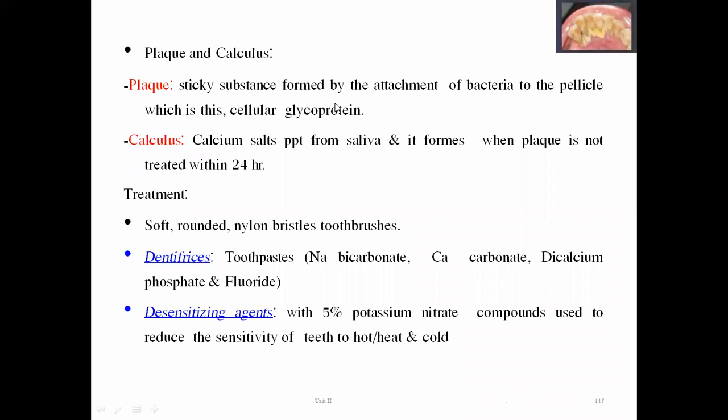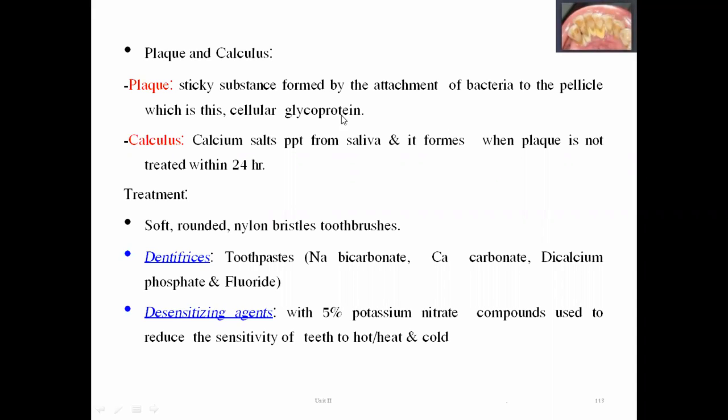Now we have just discussed that our mouth is surrounded by many useful and unwanted microorganisms and bacteria. These bacteria are involved in the metabolism and digestion of the food. But during this digestion procedure, those bacteria produce a glycoprotein material, and this glycoprotein will be deposited or attached to the teeth to form a sticky substance.